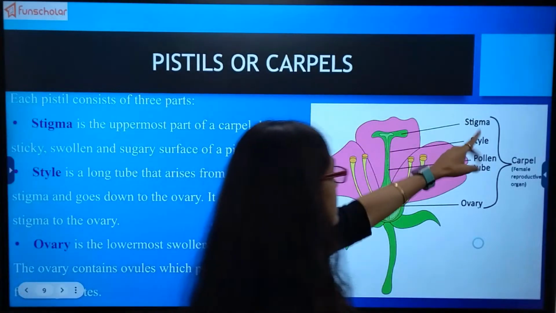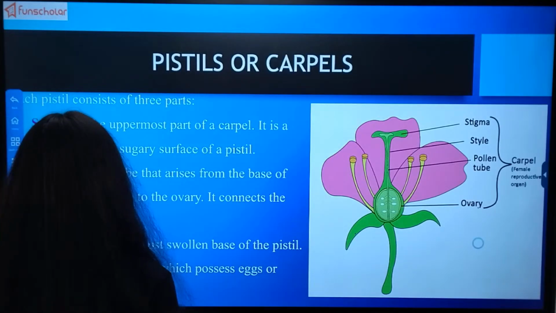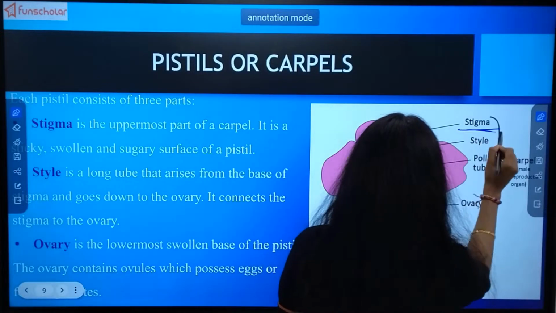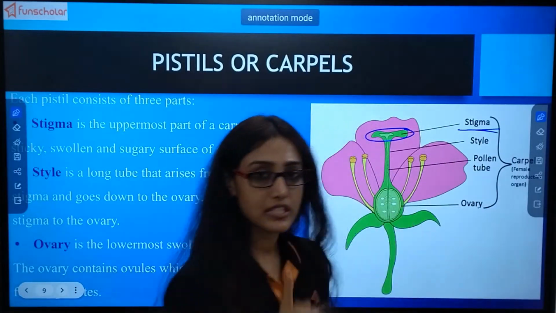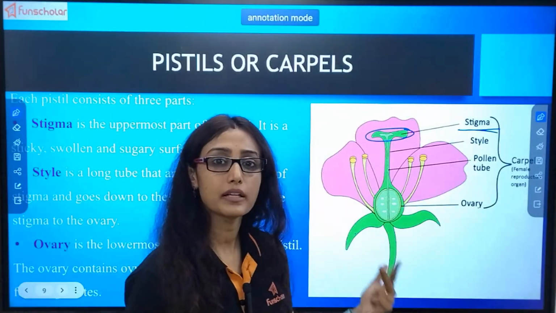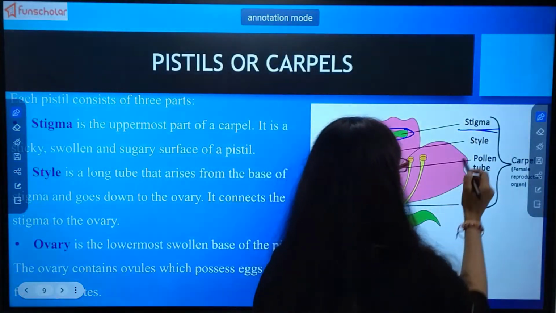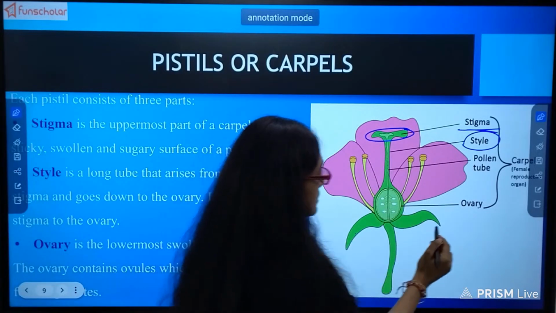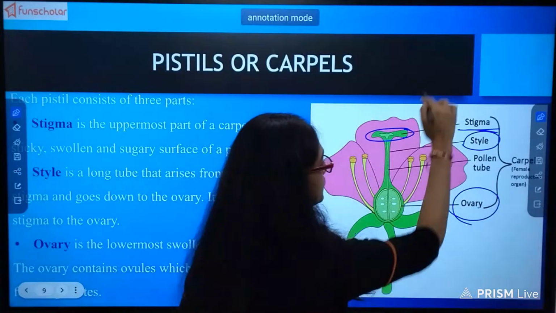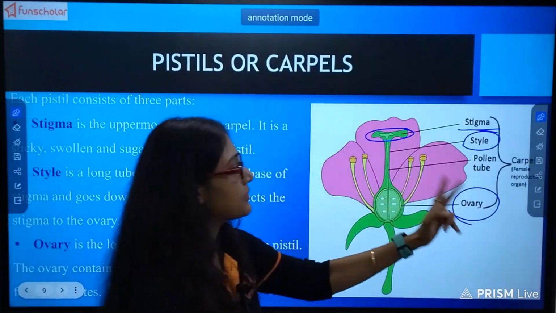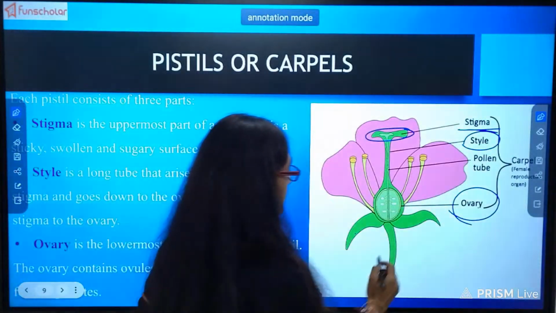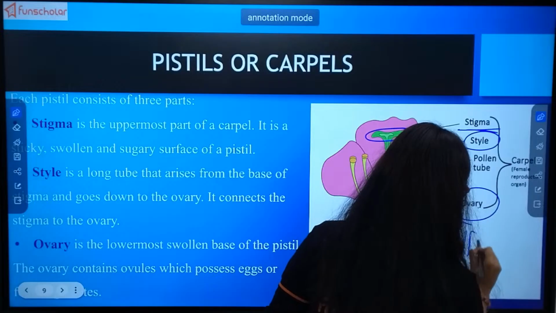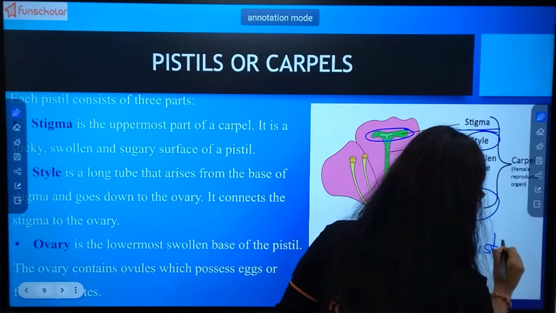See, just now I have told you, the pistil is divided into three parts. The sticky portion is known as stigma. The girls wear style, so gynoecium is nothing but a girl flower, so it has a style, this long style. And this flask-shaped structure is known as ovary. Together this forms the female reproductive organ, another name is carpel or pistil. These names are very new to you.